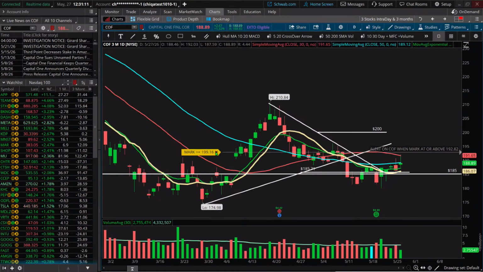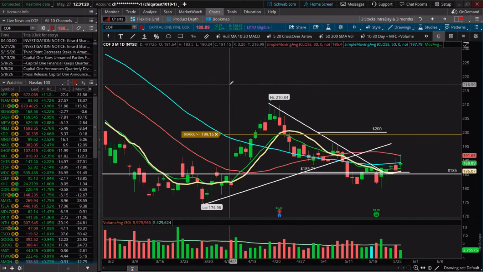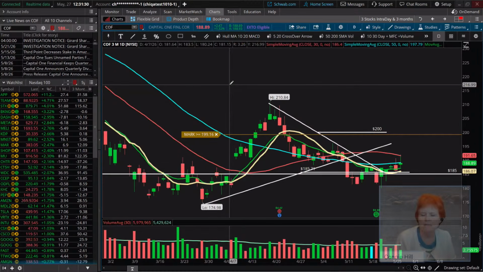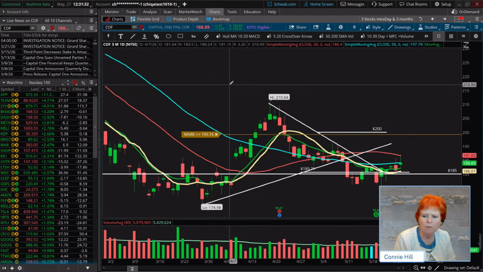I really hope I don't have to kill my Thinkorswim here, but I might. Just seeing, did it go to any of my other charts? It did not. Let's see. Okay, I'm going to hit the escape again. Escape gets us out of it. Not sure what its problem was.